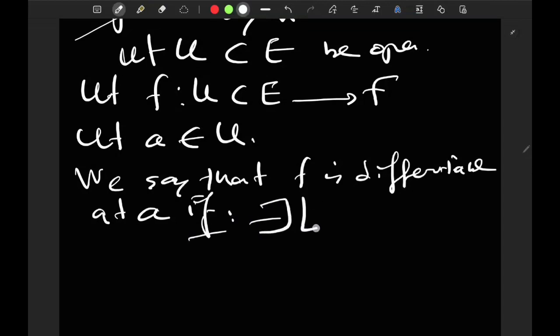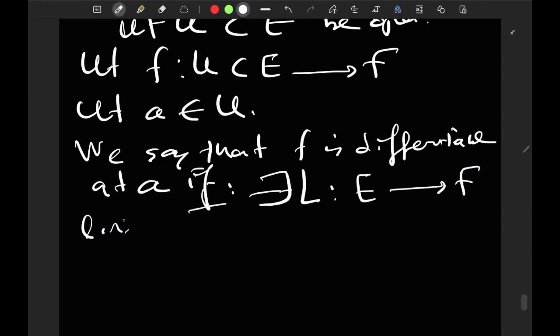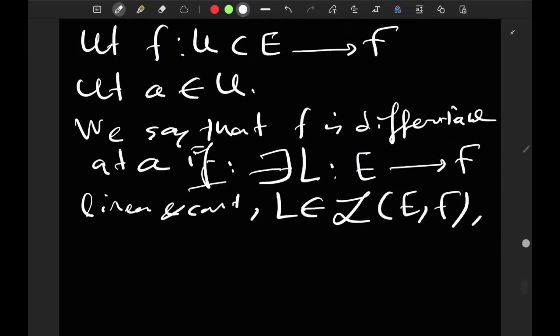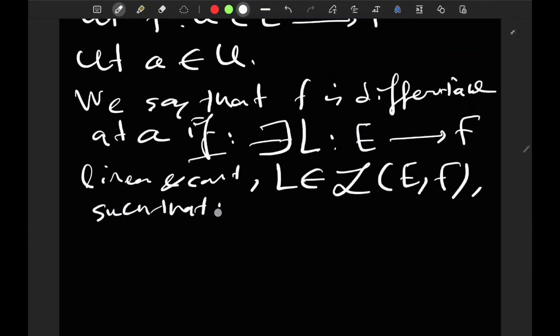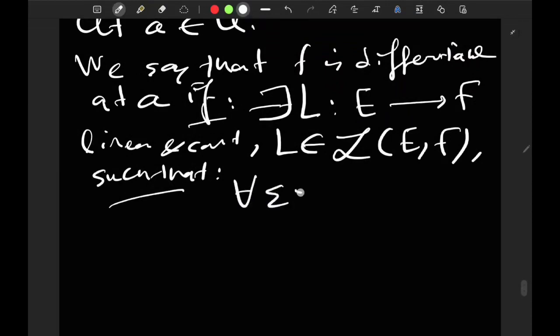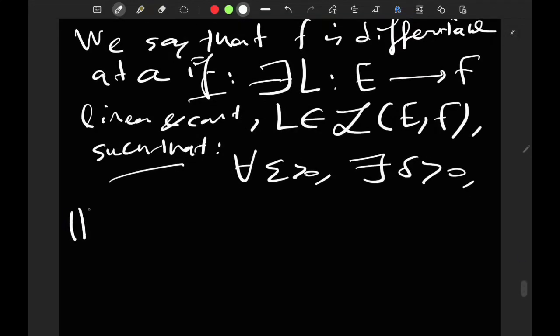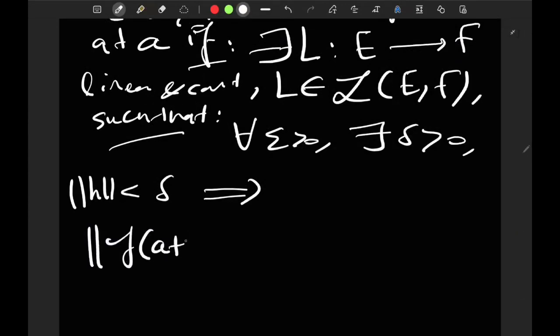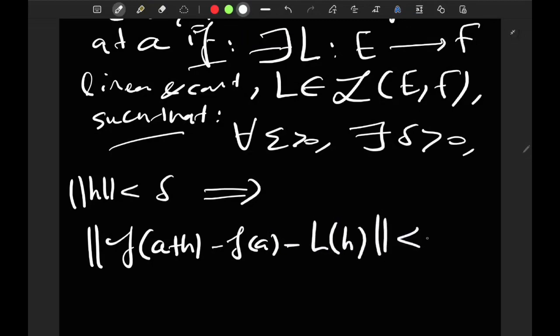there exists a linear continuous map L from E to F, okay, linear and continuous, or if you want, in other words, L belonging to L(E,F) in our notation, such that for all epsilon positive, there exists a delta positive such that if the norm of h is less than delta, then the norm of f(a+h) minus f(a) minus L(h) is less than epsilon times the norm of h, the complete analog to what we have done above, okay?